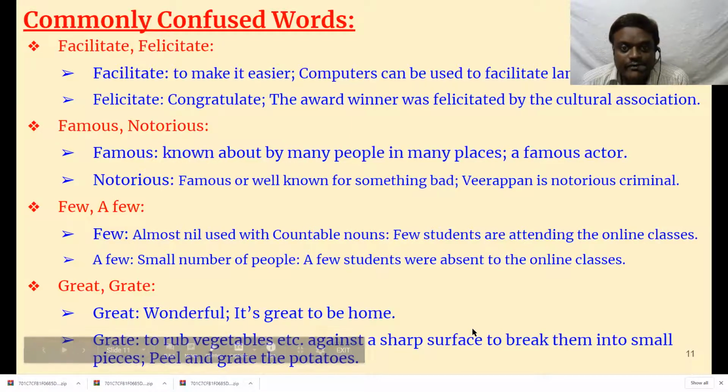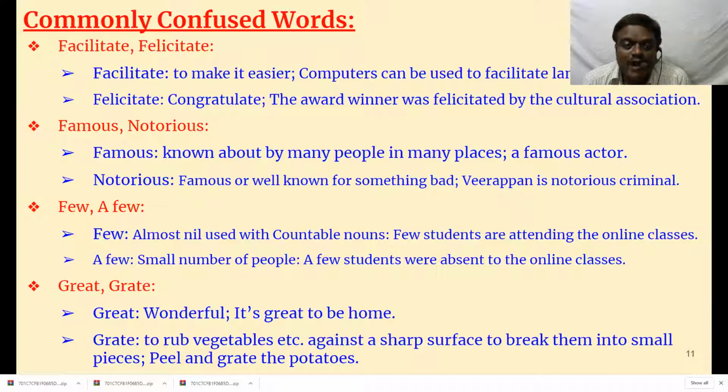Then few, a few, just like little, a little. A little means something is there, little means nothing. In the same way, few means almost nothing, a few means something. Few is used with countable nouns. Few students are attending the online classes. That means almost nobody is attending the online classes. That is the meaning when we say few students are attending the online classes.